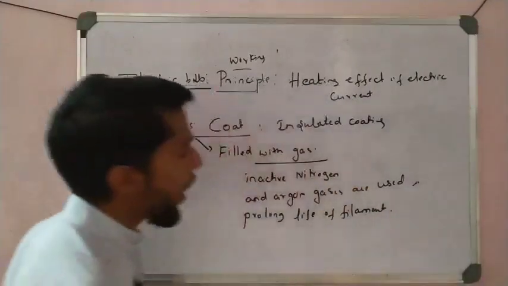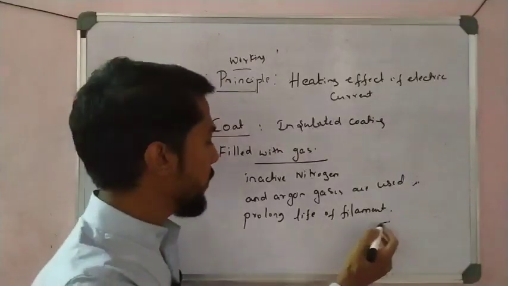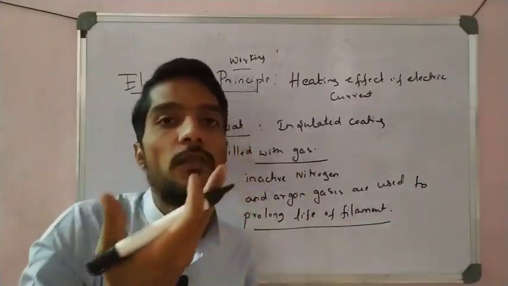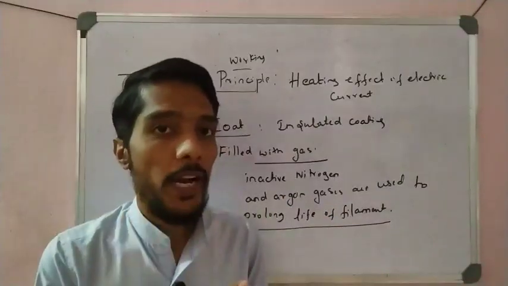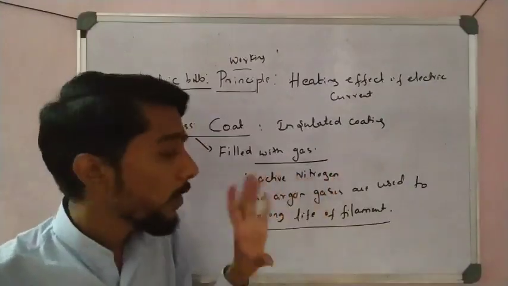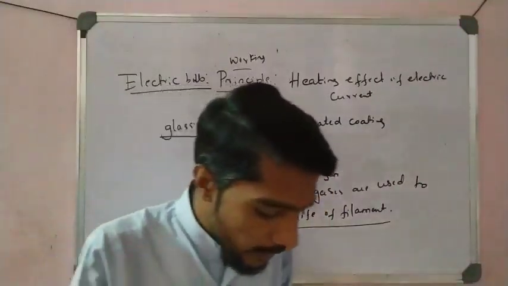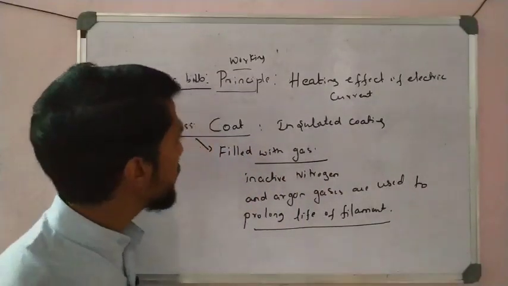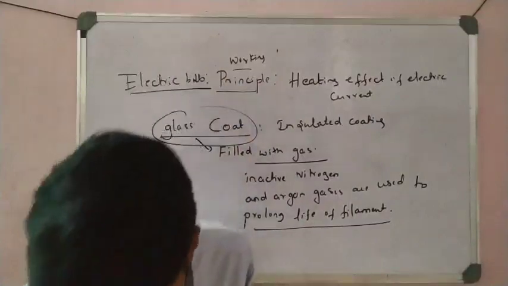So this point you have to remember. Why are nitrogen and argon gas used in electric bulbs? The answer is to prolong the life of the filament. If there is no gas present, the filament will not work; it breaks automatically. That is why inactive nitrogen and argon is used. You have to remember that point. This glass is called the isolating support. So these are very important points about the electric bulb.